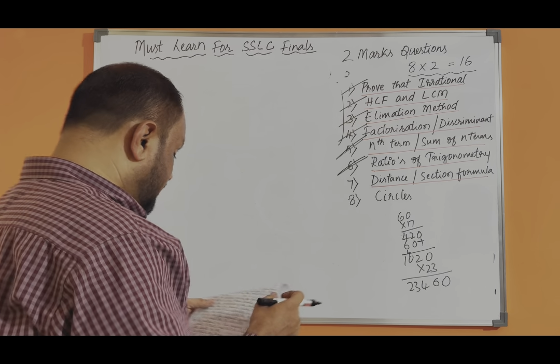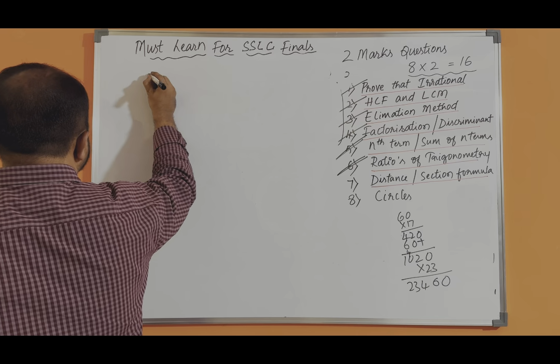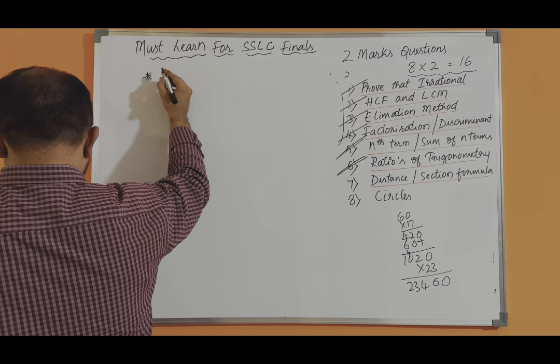So now, one sum I am taking, which is also repeated in your final exams many times.